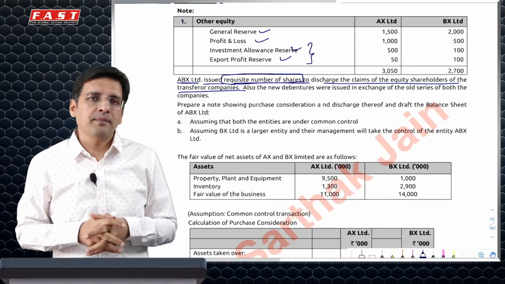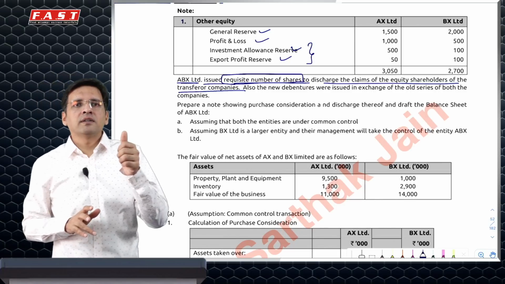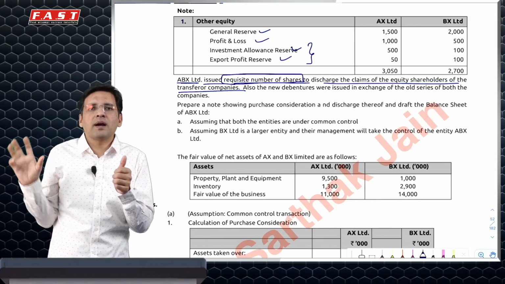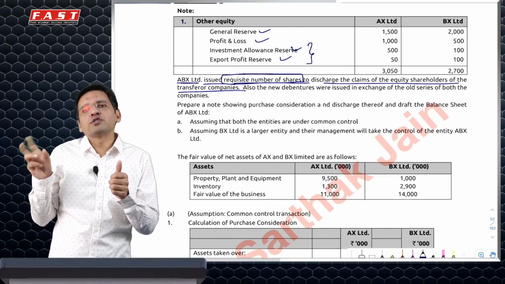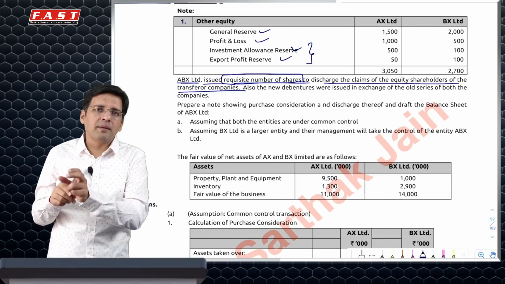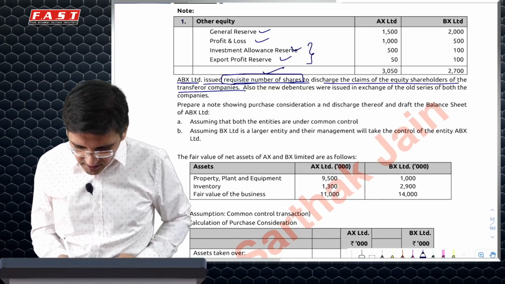Requisite number means in proportion of their intrinsic value, net asset value, fair values, and not in the ratio of share capital. A strange question could be, it says requisite number of shares are issued to A and B by C and does not say what is the total capital of C. Then you will have to assume that the total capital of C is equal to the sum total of individual capital of A and B, which is the case here. So it says requisite number of shares are given to the transferor company.